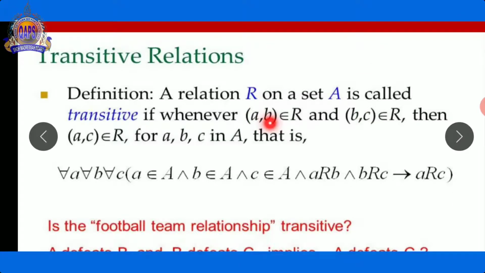First of all, you can see here A is related with B. Then B is related with C. Now B is repeated, but A and C are not repeated here.